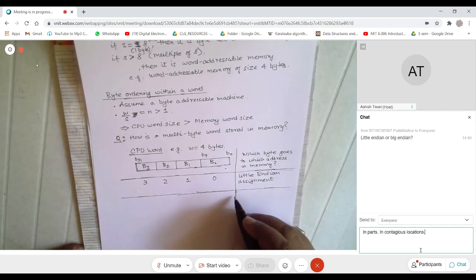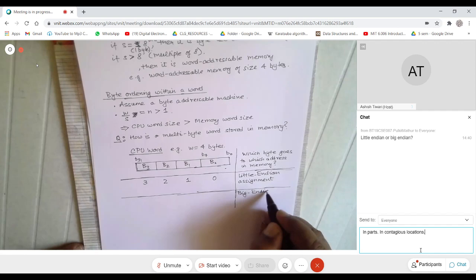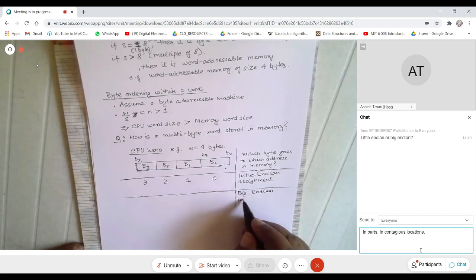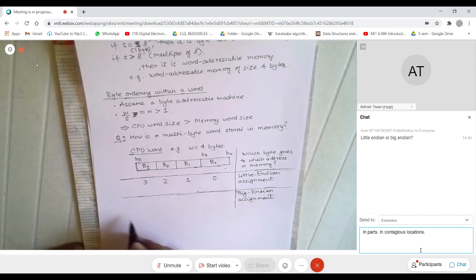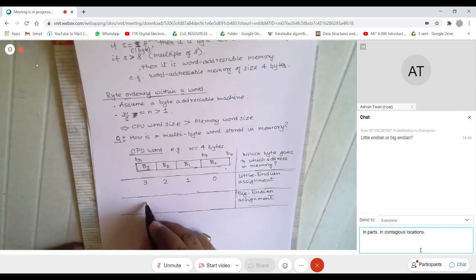And to contrast, there is something called a big endian assignment also, where it would be the opposite. So this would be 0, 1, 2, 3.